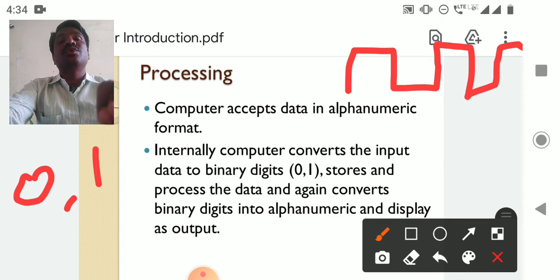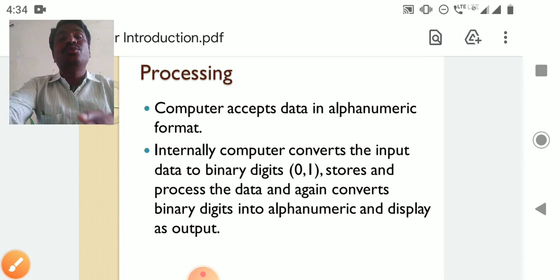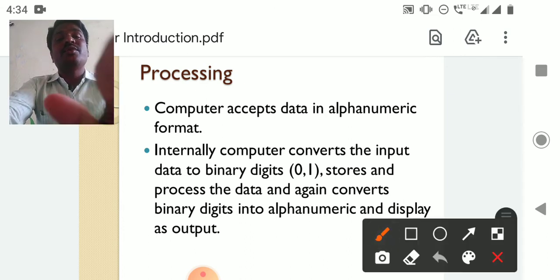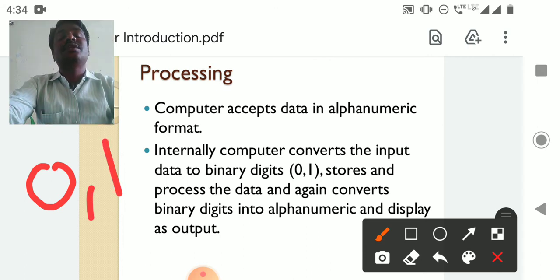So the computer works based only on 1 and 0. That's why the computer knows only one thing. Whatever data we enter will be stored in the format of 0s and 1s. For example, I entered Nilagiri Degree and PG College: N, I, L, A, G, I, R, I. Every letter is converted into a binary number. Internally, the computer converts whatever input data into 0s and 1s, the binary digits, and stores the data in the form of binary digits only.